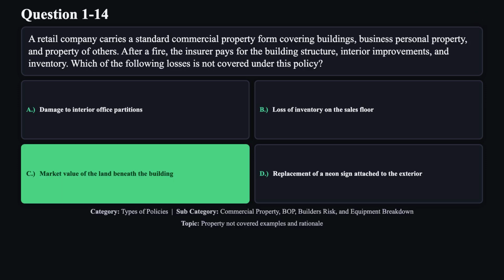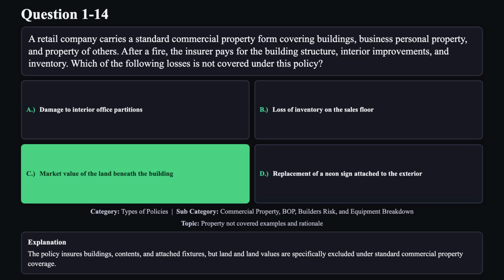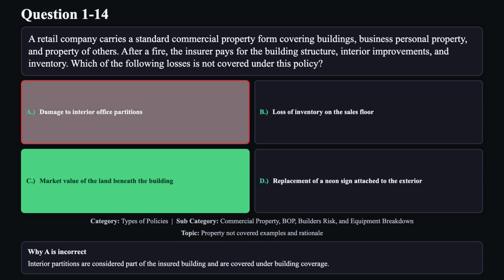The correct answer is C. The policy insures buildings, contents, and attached fixtures, but land and land values are specifically excluded under standard commercial property coverage. Reason A is not correct. Interior partitions are considered part of the insured building and are covered under building coverage.